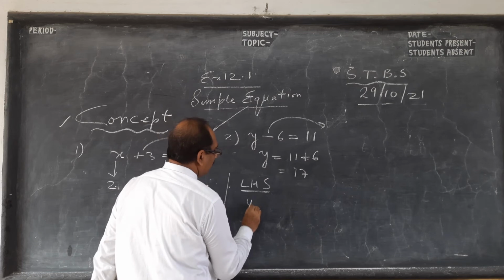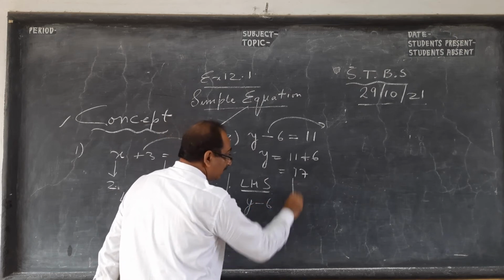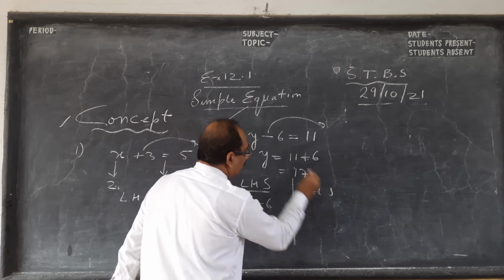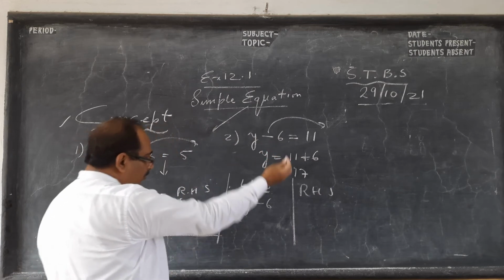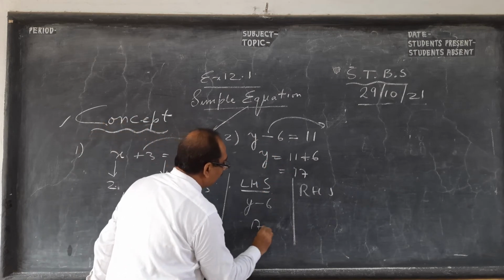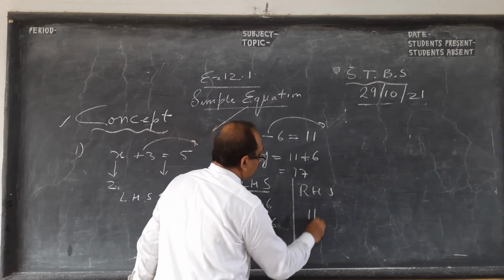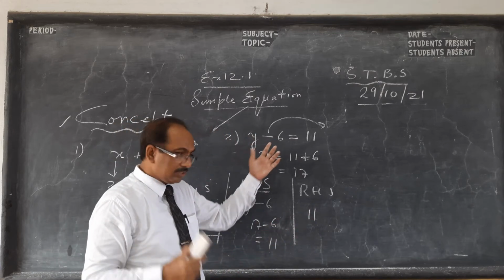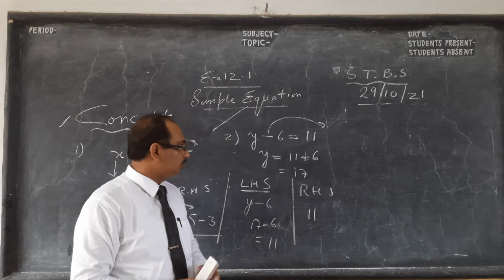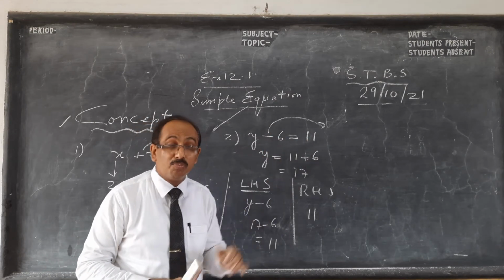So y minus 6: the left hand side should be equal to the right hand side. So 17 minus 6, I'll get 11, and the right side is already 11. 17 minus 6 is 11, and this side is also 11. So this is called minus becomes plus.